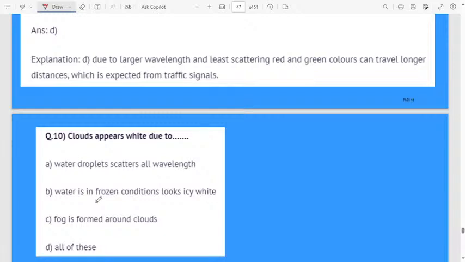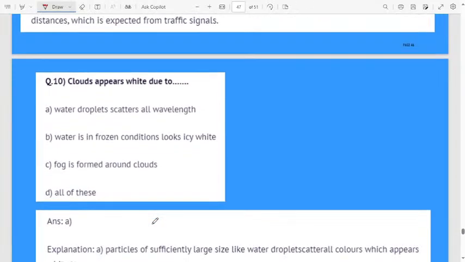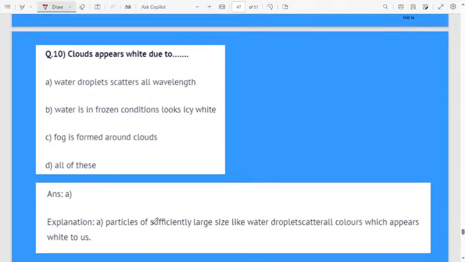B, water is in frozen condition, looks icy white. C, fog is formed around the clouds. No. Why is everyone telling D? The correct answer is that the cloud appears white in color because water droplets scatter all the wavelengths of light.